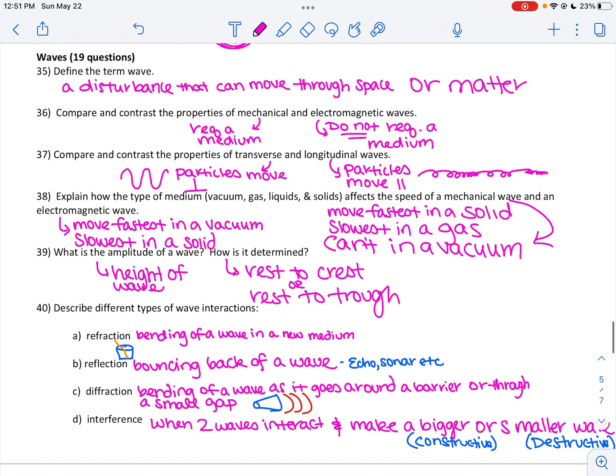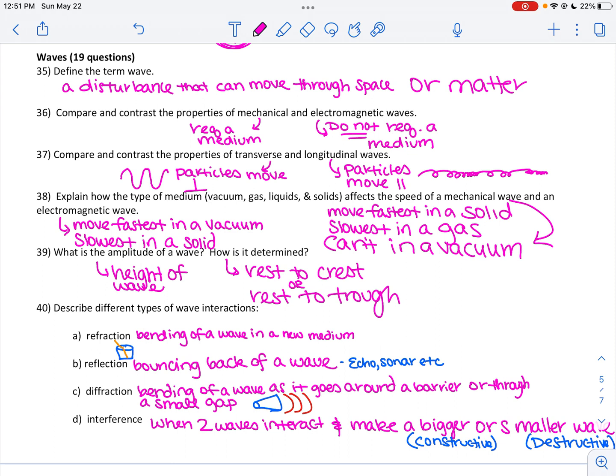And then we got into our two units that should be the most familiar to you, and that's waves and electricity. So waves, remember, were a disturbance that can move through space or matter. We had different types of waves. We had mechanical that require a medium. Electromagnetic do not require a medium. We had how the particles actually move, whether they move perpendicular with transverse or if they move parallel with longitudinal.